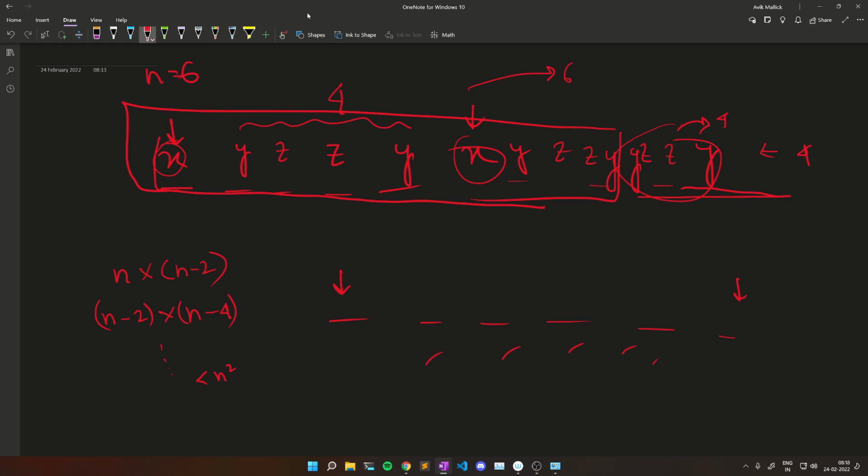So this proves that this approach works. Now how can we do that? Simply, what we will try to do is, if our array is like this, 1 2 3 2 3 1, first we will take the first element of our array, and I will find where this element comes again.